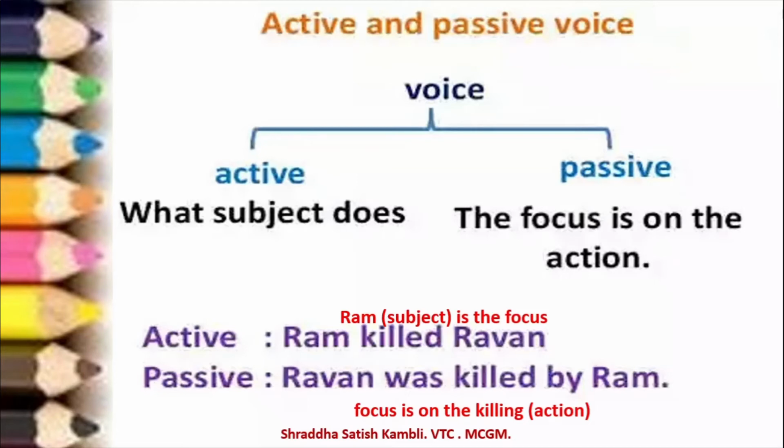Even if you don't write by Ram over here, Ravan was killed is enough. You can add by Ram, of course, to complete the meaning of the sentence. But if you don't write by Ram also, the sentence in the passive voice will be correct. Why? Because the focus is on the action, killed. So this is the meaning of active and passive voice, and this is how active voice differs from the passive voice. In the active voice, the subject is important. In the passive voice, the action or the verb is important.